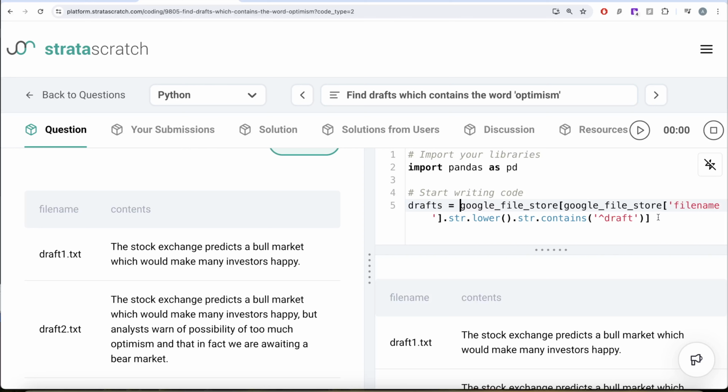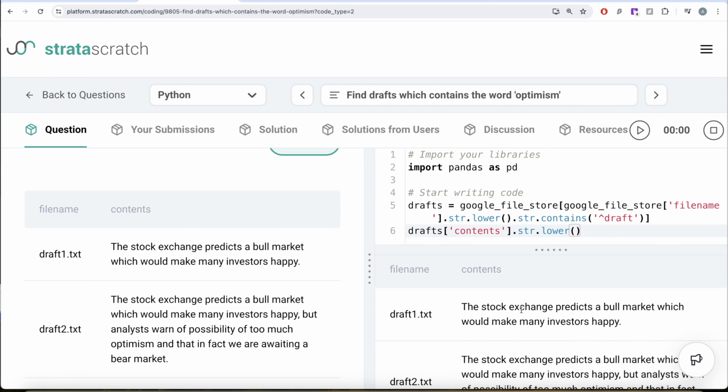Now from drafts, let's take the contents column. Same logic: let's convert everything to lowercase with str.lower. Then we need to make sure that this contents column contains the word optimism. Again, str.contains optimism.